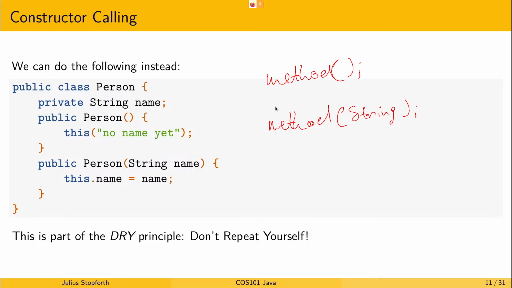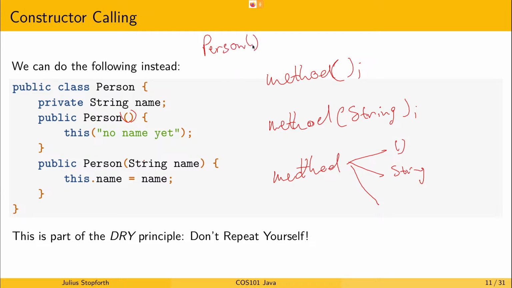That's called overloading, because it's the same method name but with different parameter sets. Exactly, yes. So we want to leave it as default so that someone can create an empty person.